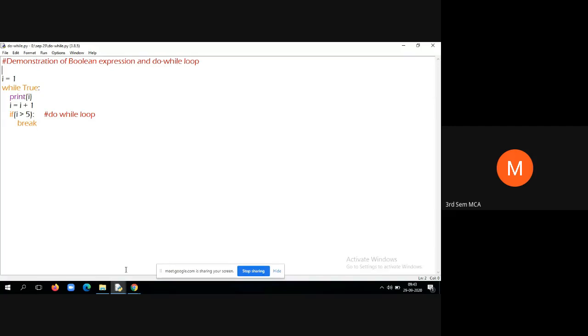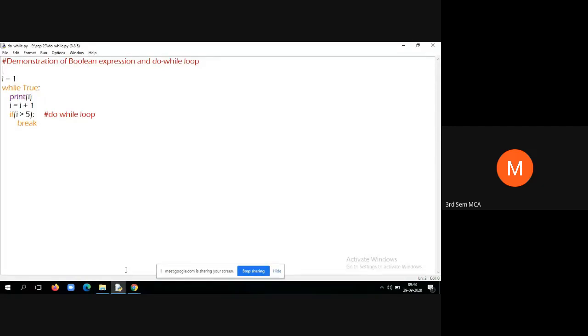Similarly, for any data structure, say a queue, you can use it like that. So wherever you are accepting interactive input and you want to validate the choice entered by the user, then you can use exit control loops.